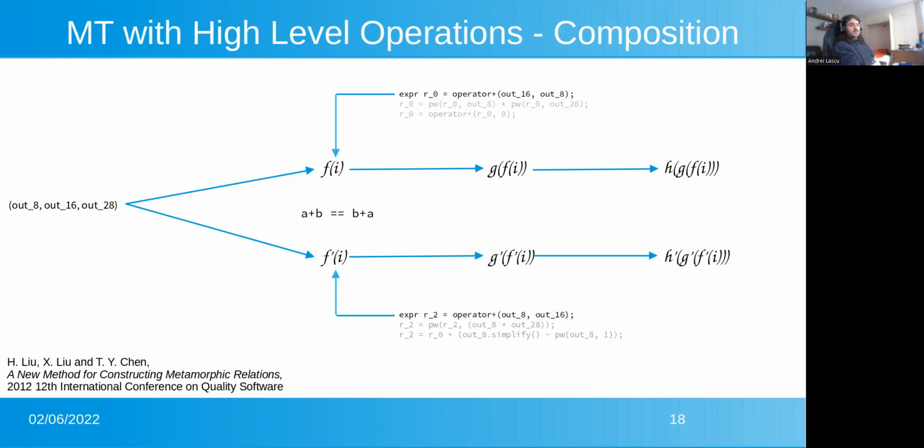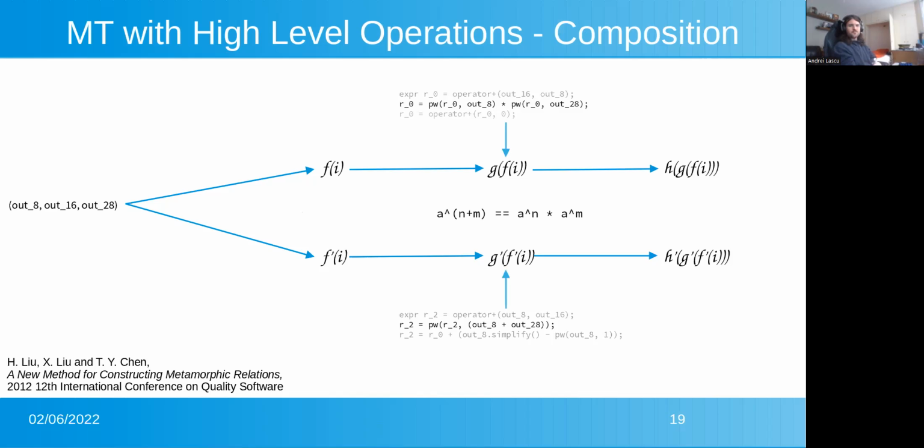It is important to note that plus is a rather simple operator, but in the context of Z3, for instance, addition might not necessarily be as straightforward, and these out8 and out16 might be very complicated types, and it is important to exercise even the trivial operations that we consider in our case.